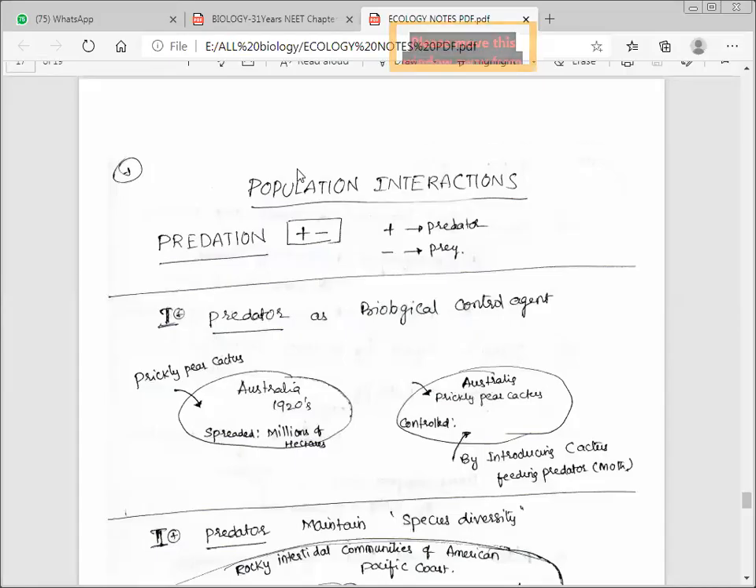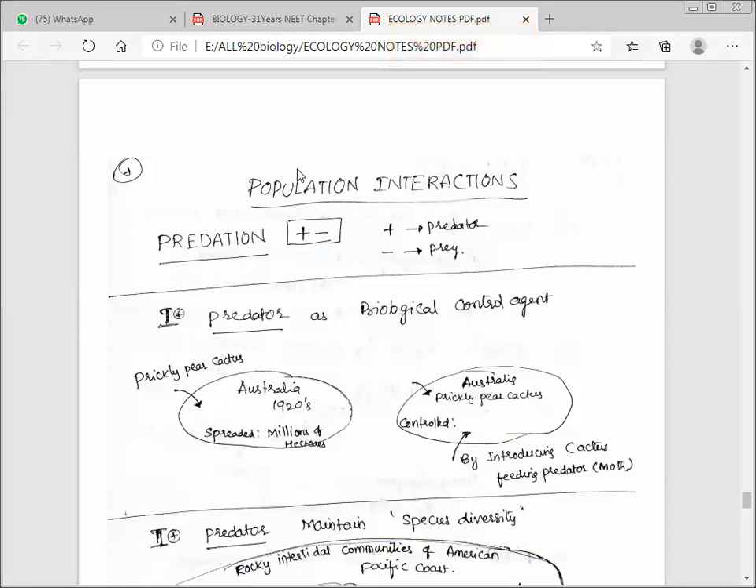So, population interactions. What is interaction? What is population? A group of animals which belong to the same species, we can say a population. So we are talking about the different kinds of populations, how they interact with each other. That is what we are talking about here.